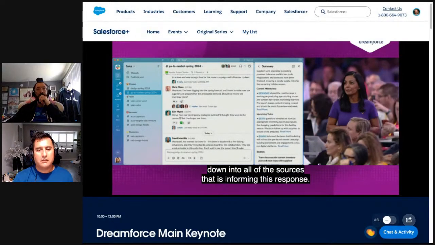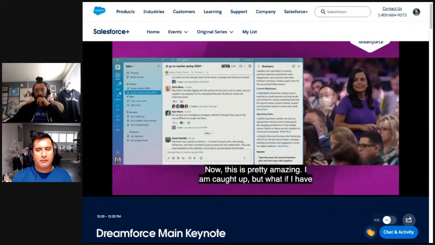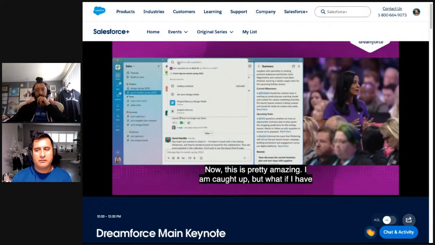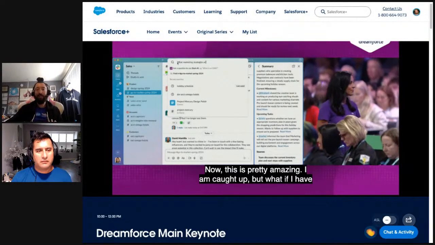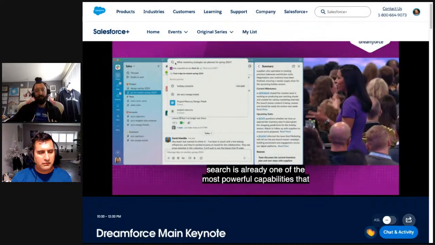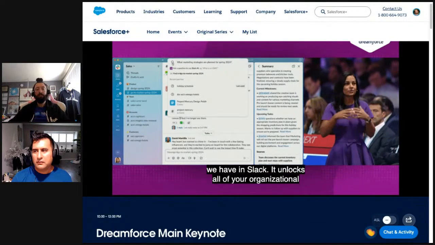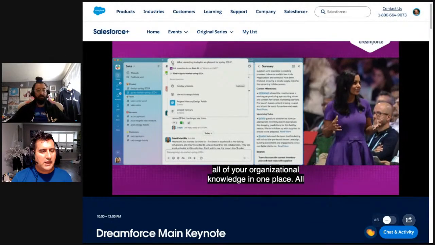I am caught up. But what if I have a very specific question? Slack Search is already one of the most powerful capabilities that we have in Slack. It unlocks all of your organizational knowledge in one place. All your team's conversations, content, records. And now with generative AI, we're taking it even farther.